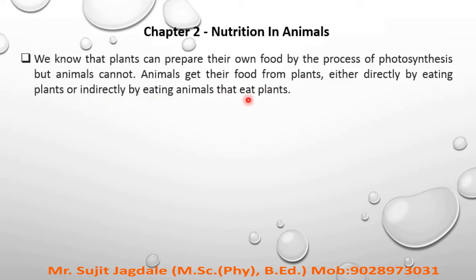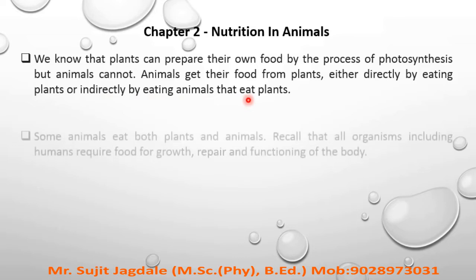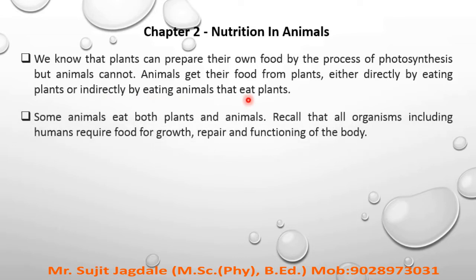Now here you can take the example of a cow, which eats grass directly, that means they eat plants, and the other animals which eat the grasses. Now some animals eat both plants and animals. That means there are some animals which can eat both plants and animals.